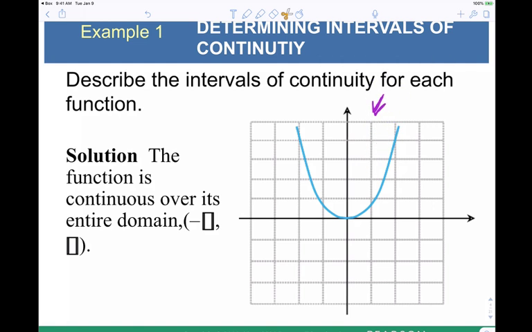So this function is going to be continuous over the entire domain of negative infinity to infinity. Again, these are typos here. This is supposed to be negative infinity to infinity. Okay. Questions, comments, or concerns? Let's keep it moving.